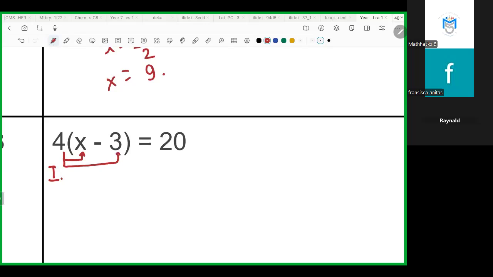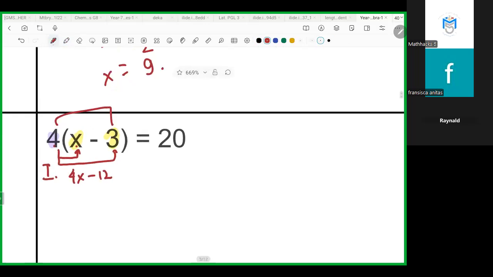It means that you have to multiply 4 with each of the variable and the constant in here. So 4 times x is 4x. 4 times 3 is minus 12. One by one, multiplied by every single number.